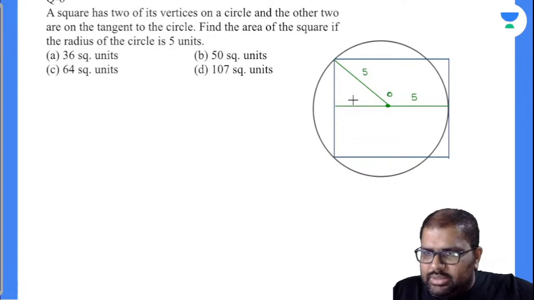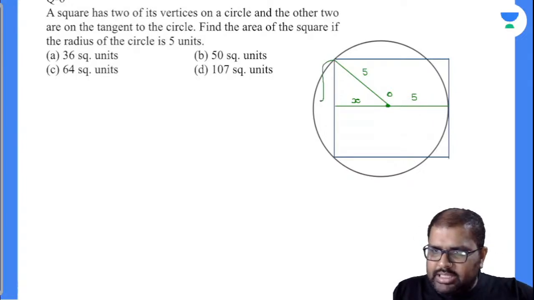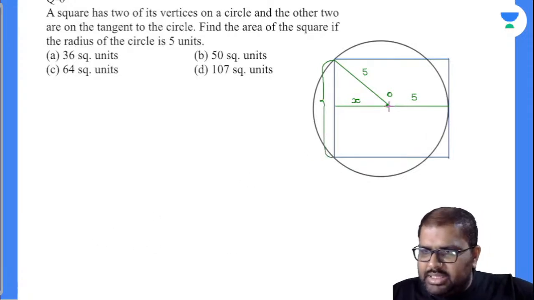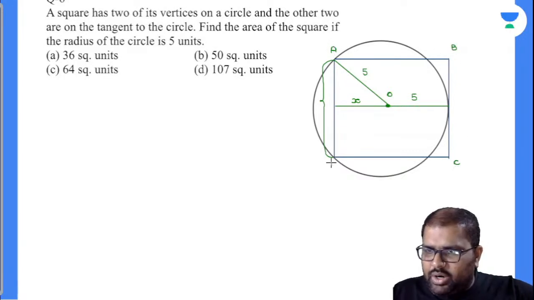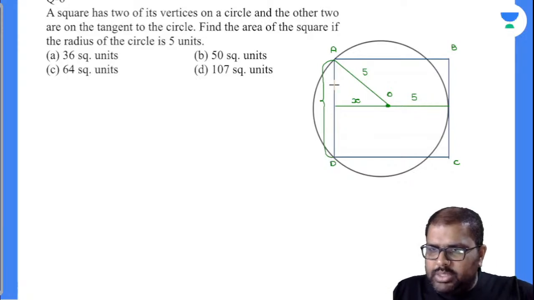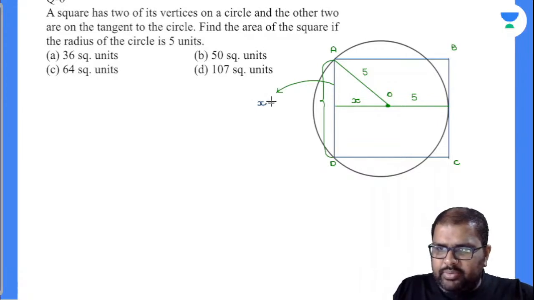Now I will take this as x units. Now this x plus 5 is exactly the side of the square. Yes, perfectly. Now closely observe, from the center of the circle, I have dropped a perpendicular onto the chord. This is the chord, AD. So it divides the chord into two equal halves. Now how much will be this value? This value will be equal to x plus 5 by 2.